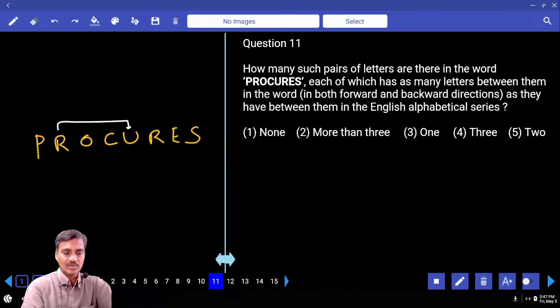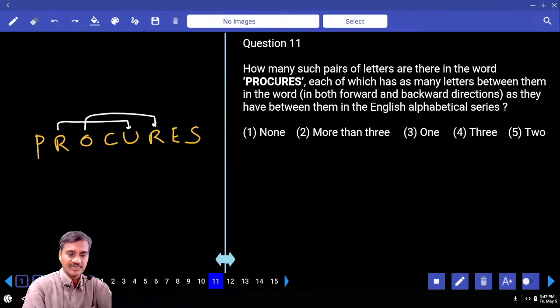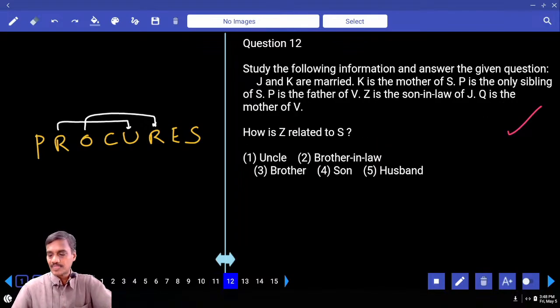O, P, Q, R, O, R. And C, D, E, F, G, U, V, W. Hence, left to right, there are two different pairs. Again, in the reverse order. In the reverse, if you take S, T, U, V, W, X, Y, Z, F, G, H, I, J, K, R, S, T, U, V, W, and C, D, E, and so on. And how many pairs we have? Two. Two, that is choice 2 for question number 11.